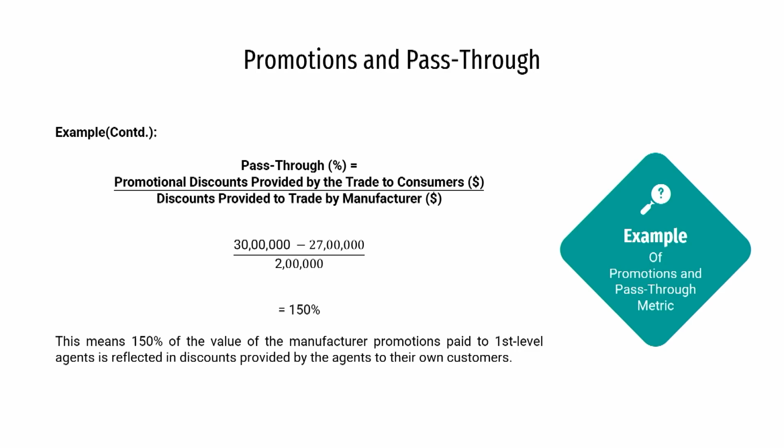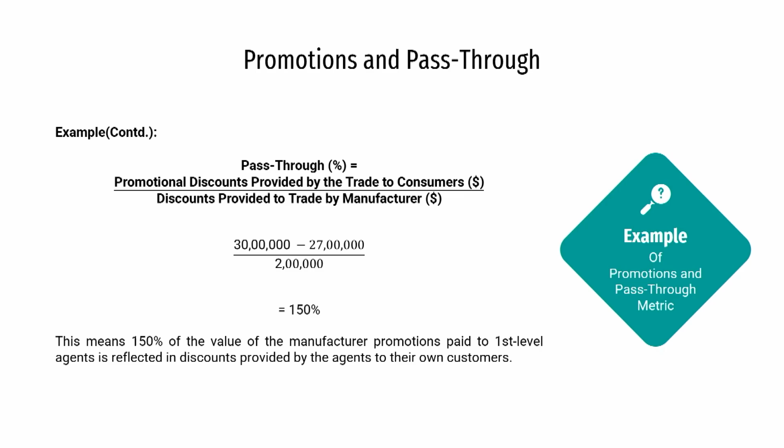So, basically the discount provided by the trade to the consumer is 3 lakhs in their own currency, and what is the discount provided to the trade by the manufacturer? It was 2 lakhs. Remember that, that is why it is coming as 150%, which is greater than 100%.